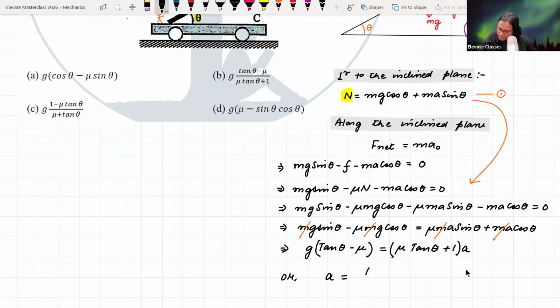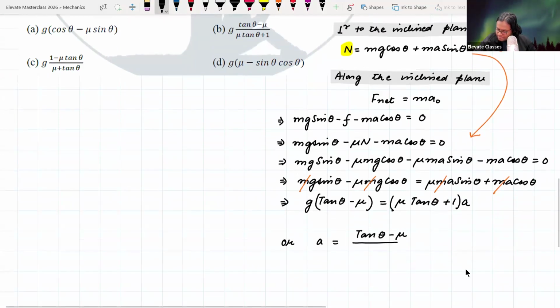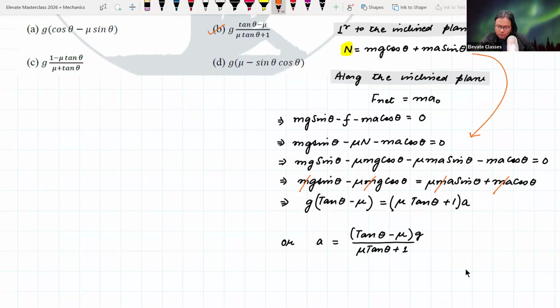So finally a is what we are interested in. a is equal to g times tan theta minus mu, divided by mu tan theta plus 1. That's it. I think this should be the answer. Tan theta minus mu times g divided by mu tan theta plus 1. That's the answer. Option number B. We didn't need to do anything special.